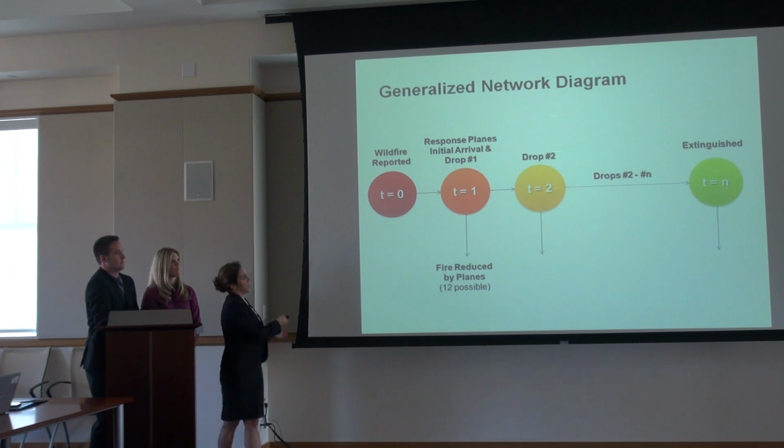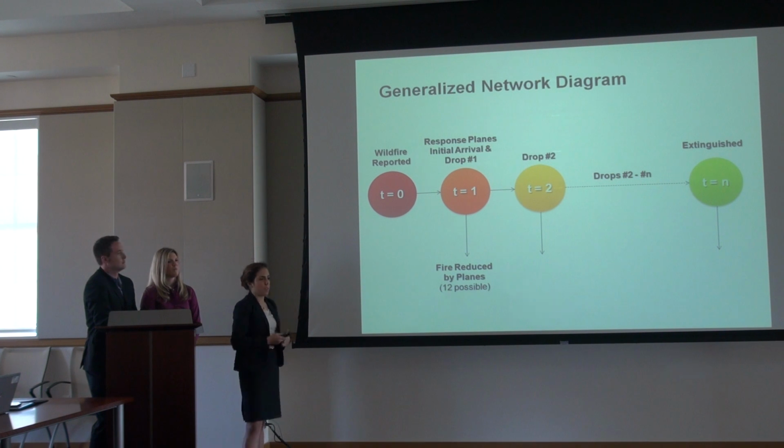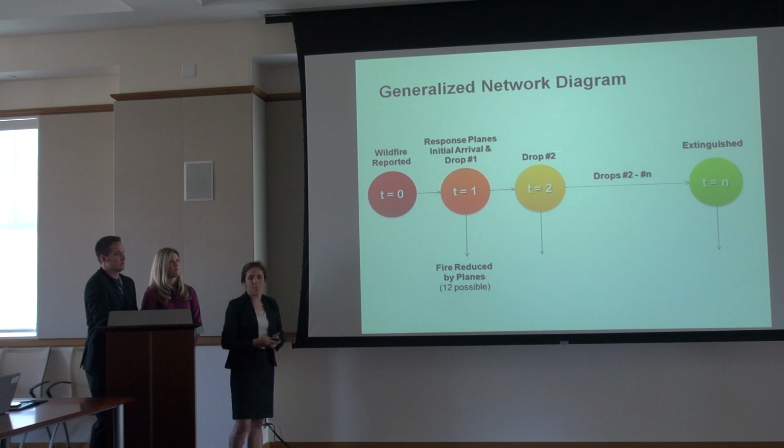So as you can see, from each arc, the demand changes, and then the arc down is going to be the planes making their drop. So hypothetically there's to be 12 arrows going down there to simulate that.